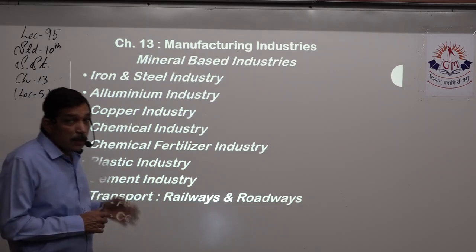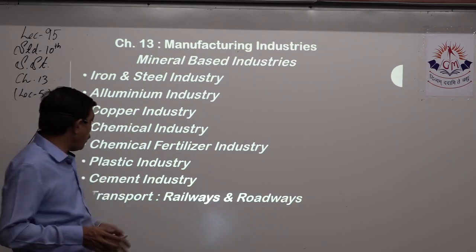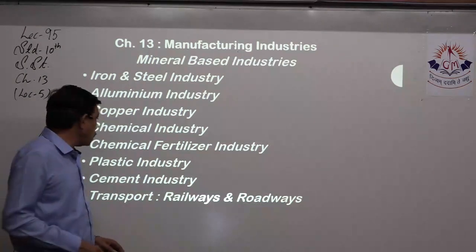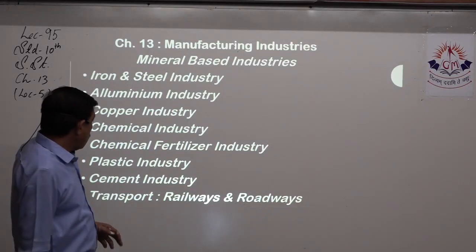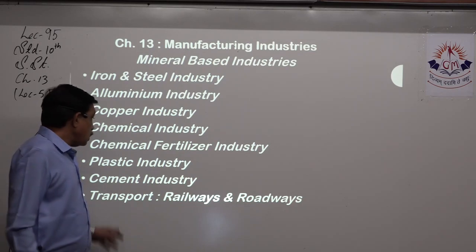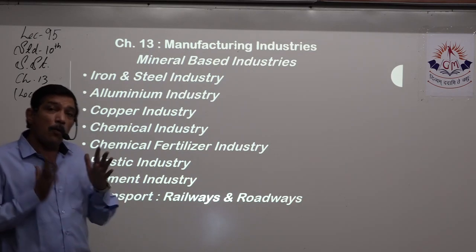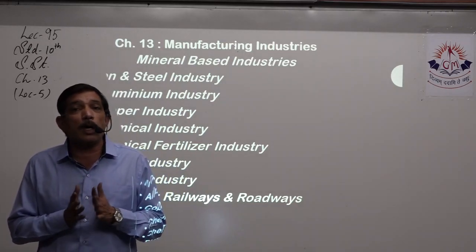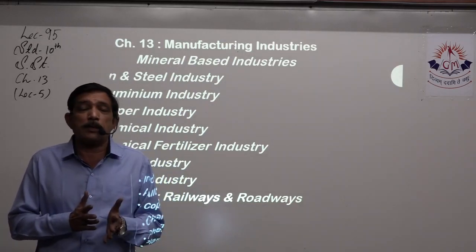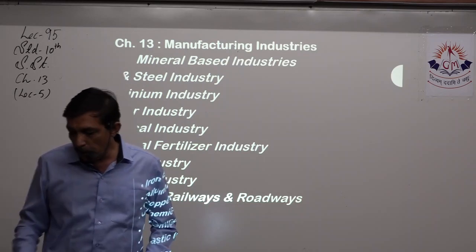Same way, the chemical fertilizer industry again can go for 2 marks, 3 marks. Plastic industry is quite small, so 2 marks. Cement industry, or both of them can be clubbed and asked for 2 marks. Transport, in that railway is very important because you have lots of things to mention, so it can be a 2 mark, 3 mark question. But roadways is a smaller one.